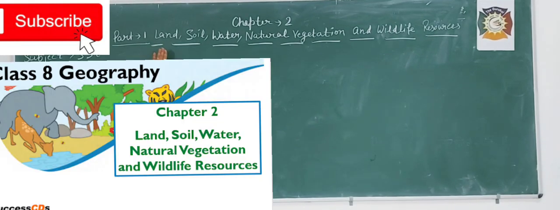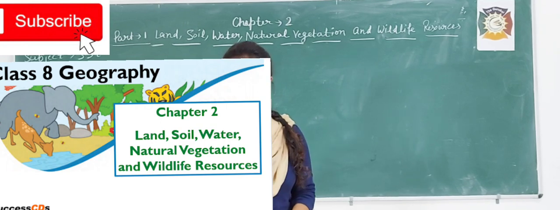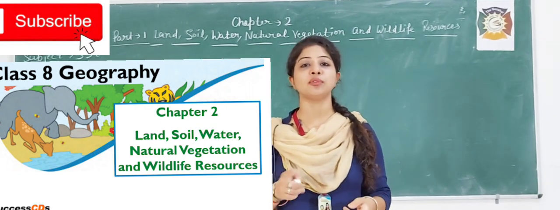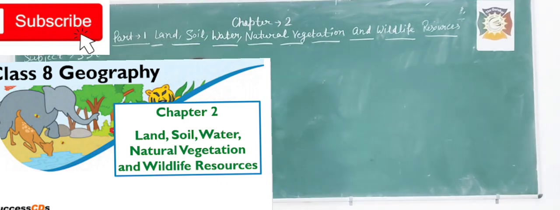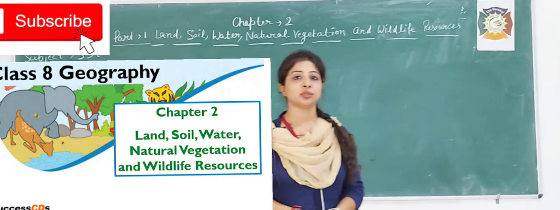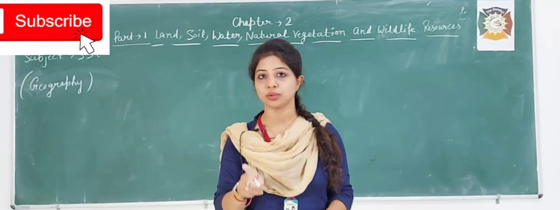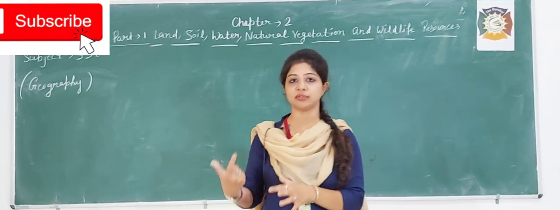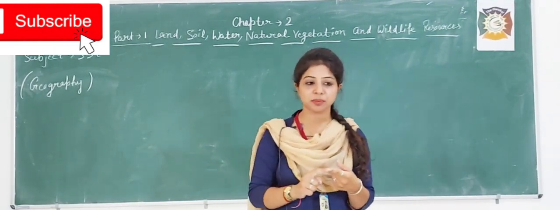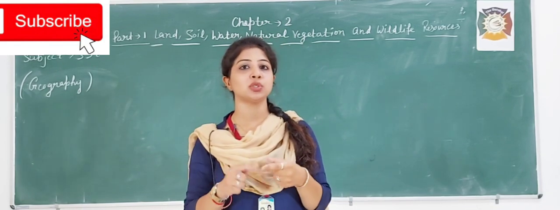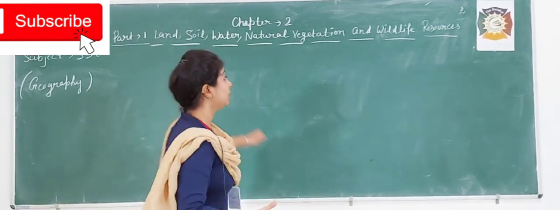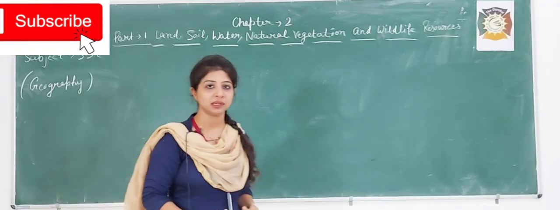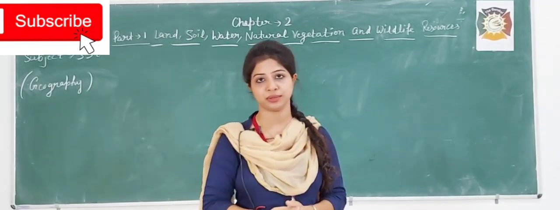The name of the chapter is Land, Soil, Water, Natural Vegetation and Wildlife Resources. This is the second chapter of 8th class geography. In this chapter we will study the different resources. In the last chapter, Resources, which was our first chapter, we discussed resources and their different dimensions, but in this chapter we will understand the resources deeply. We will understand each resource.